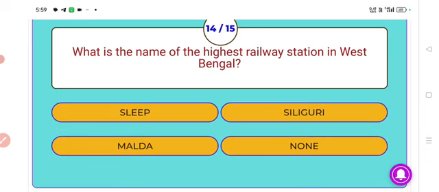Next. What is the name of the highest railway station in West Bengal? Answer Ghum.